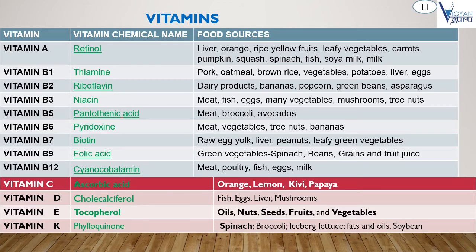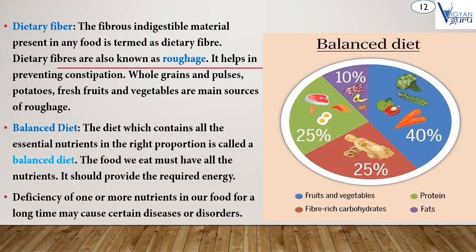And then next topic is dietary fibers or roughage. First of all, what is dietary fiber? The fibrous indigestible material present in any food is termed as dietary fiber. Dietary fibers are also known as roughage. It helps in preventing constipation. Whole grains and pulses, potatoes, fresh fruits and vegetables are main sources of roughage.